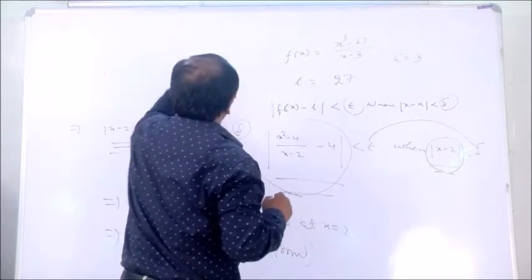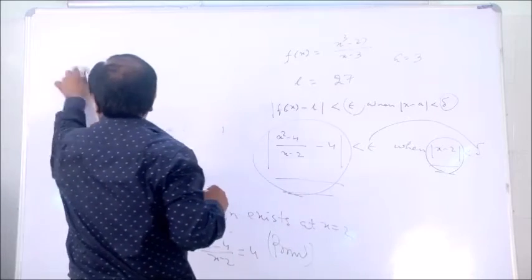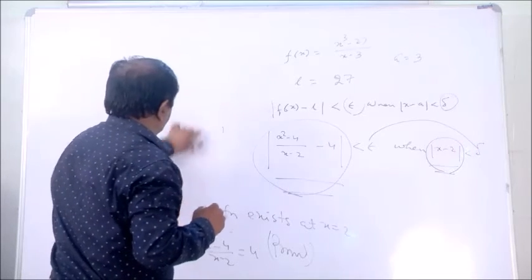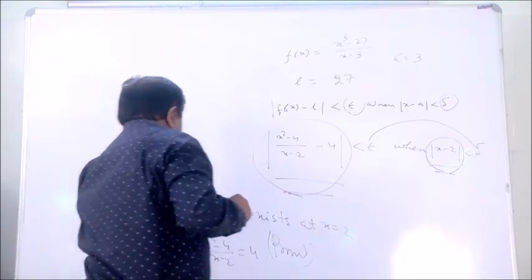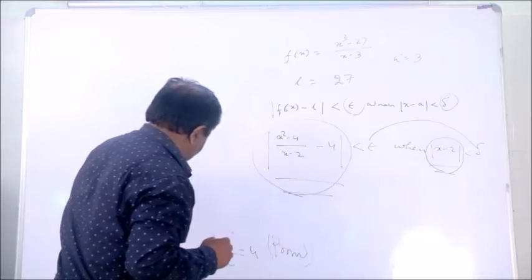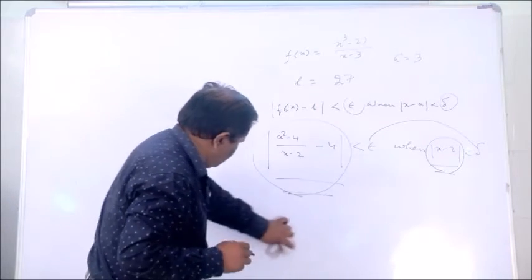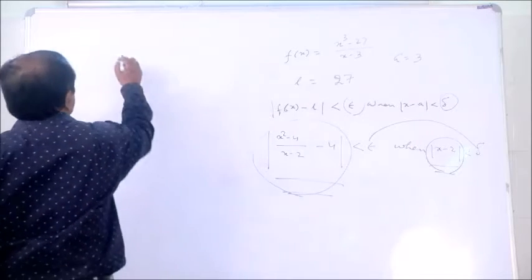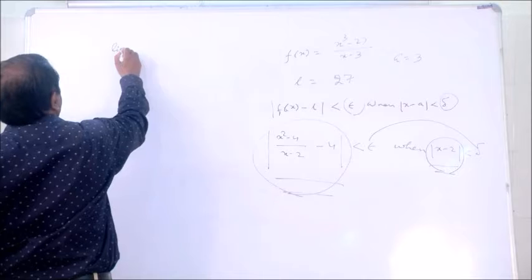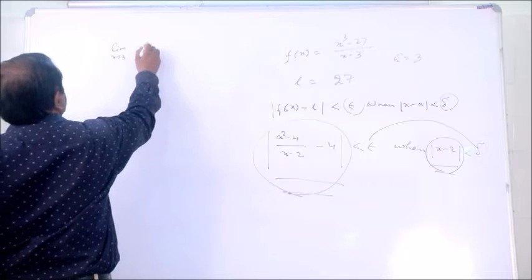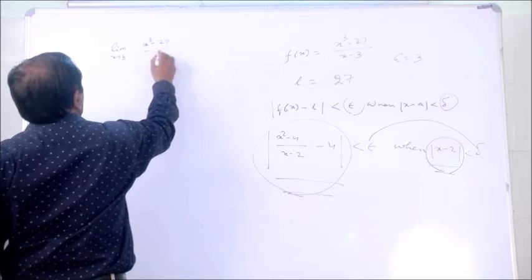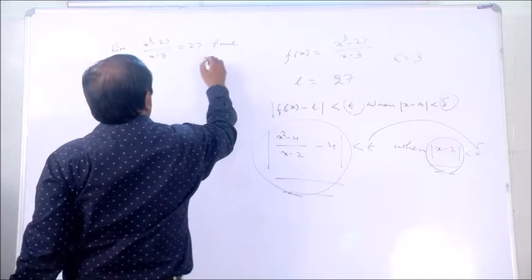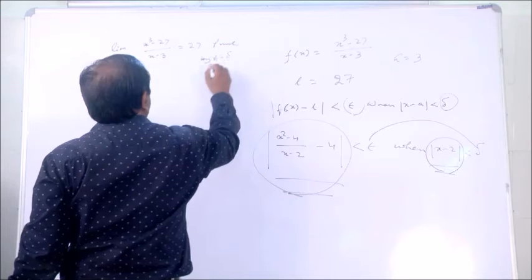Formulas, the most important are from 8th to 9th and 10th: a square minus b square, a cube minus b cube, and a plus b whole square, a minus b whole square. Remember the most important formulas first. First, limit x tends to 3 of x cube minus 27 whole divided by x minus 3 equals to 27, proved by epsilon delta technique.